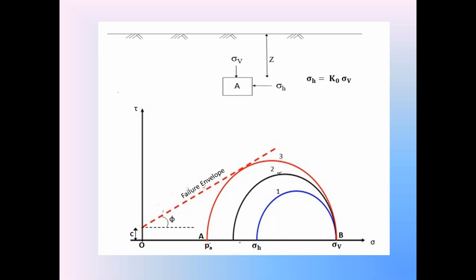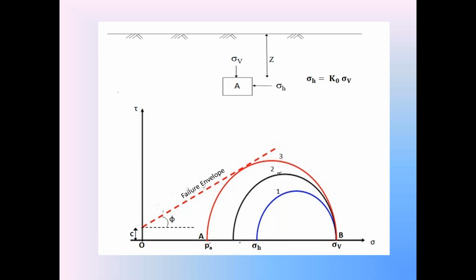What is that third Mohr stress circle? AB is the diameter. A is the minimum sigma h, that is also called sigma 3. That is also called the active earth pressure of the cohesive backfill.